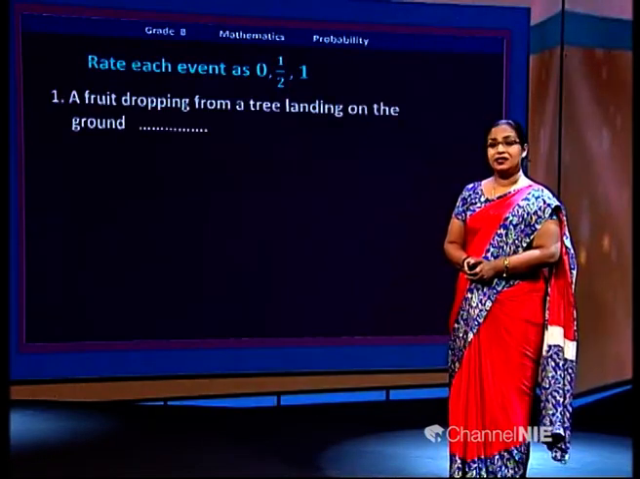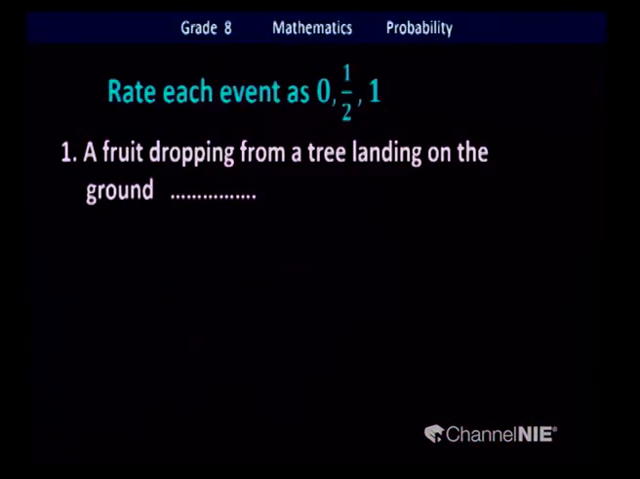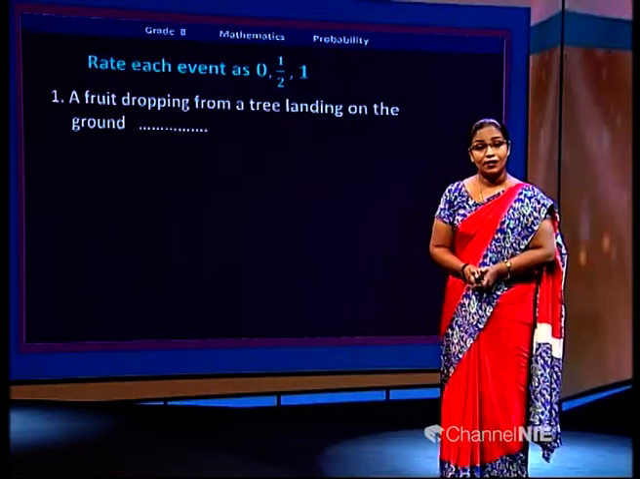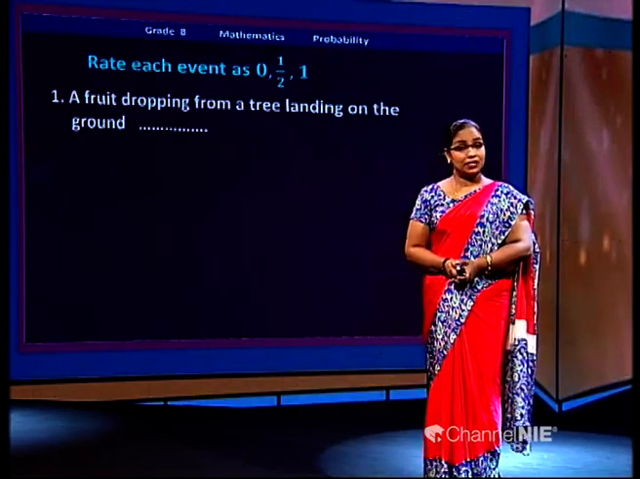Okay, we are going to rate these events as 0, half and 1. What is the first one here? Read it with me. A fruit dropping from a tree, landing on the ground. Can you scale it? What are the marks you can give for that? 0, half, 1. According to you, what will be your mark? Yes, that is number 1. You will give mark 1 to that event. Good. We'll try another one.